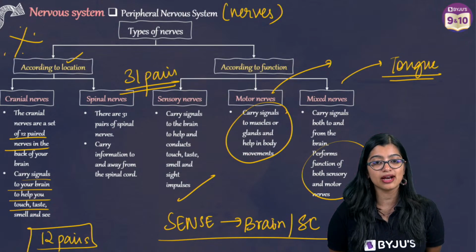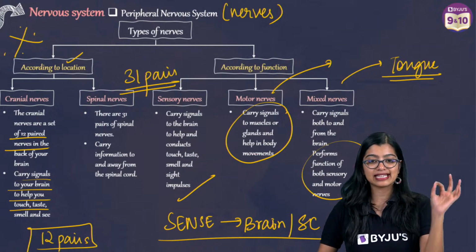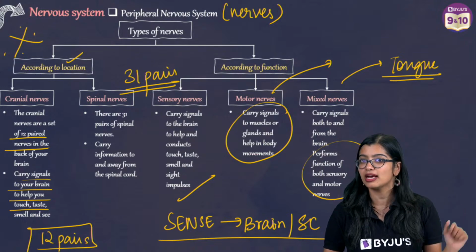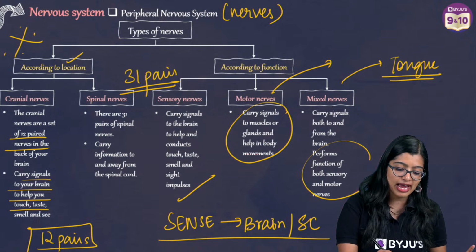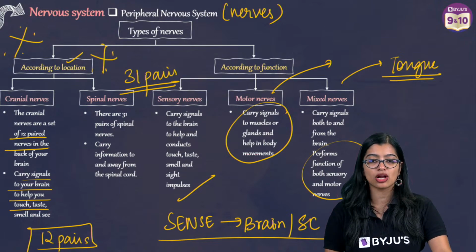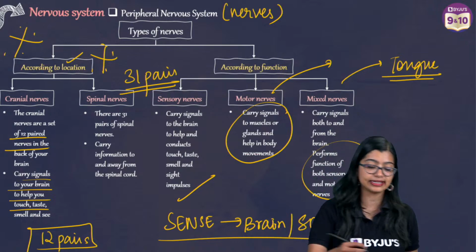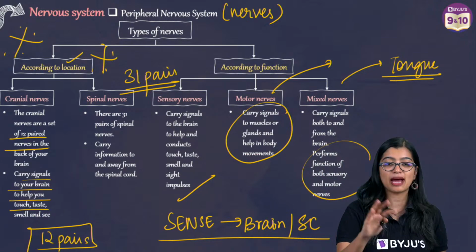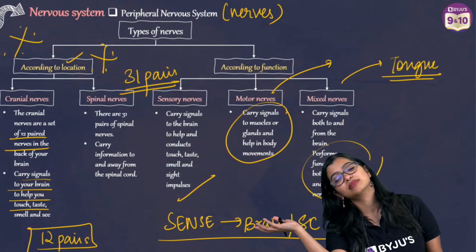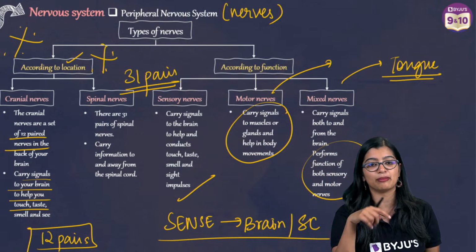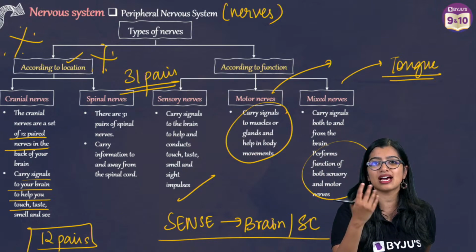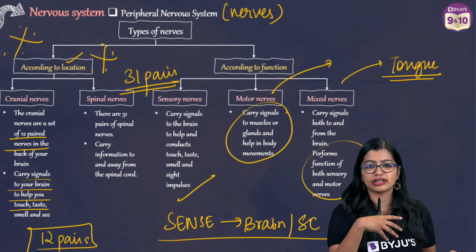So are we all clear with the peripheral nervous system? From an examination point of view, learn what is cranial, learn what is spinal, okay? Very, very important part. Are we all clear? Yes, everybody is very unusually quiet in the chat. Is it because this chapter is easy peasy, or you're like, ma'am, I don't know, everything is all over my brain, right? Visceral organs are nothing but your organs which are inside your body, right?